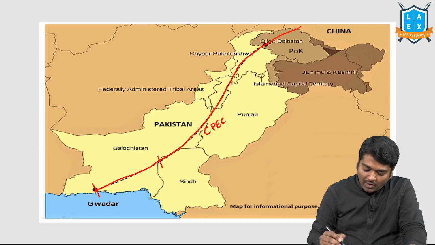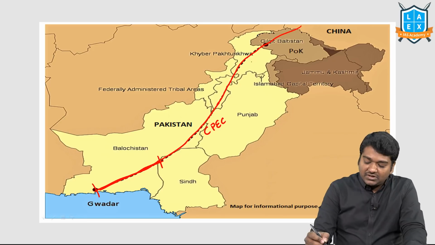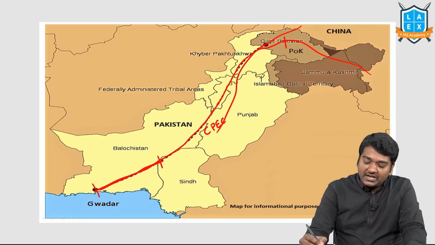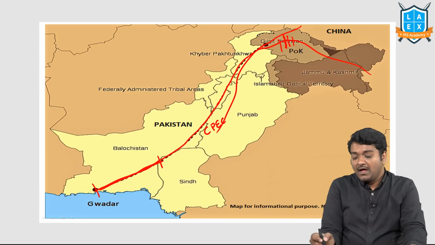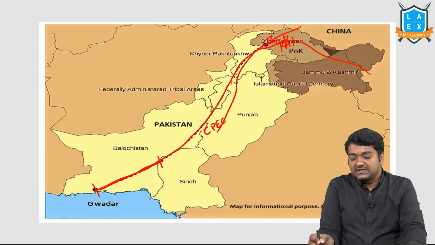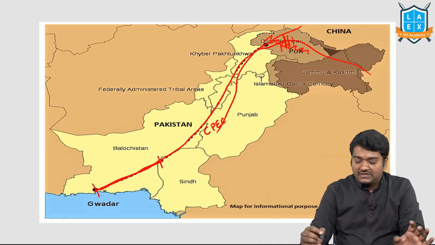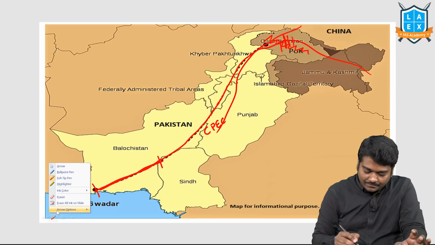Baloch people have attacked this particular area a lot. This is your China-Pakistan Economic Corridor. And in this region where the Indus River flows, China is constructing dams. The mountains present in this region are the Karakoram mountain ranges. So just try to see these aspects once.